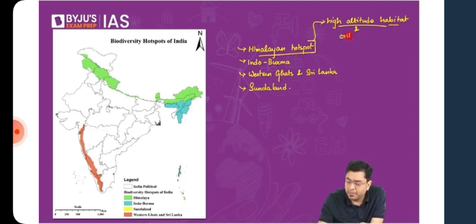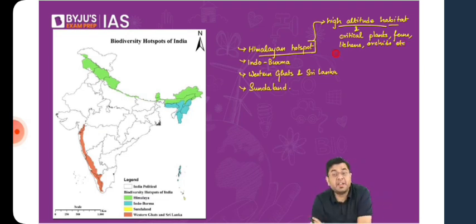Critical plants, ferns, then lichens, orchids, etc. Then when we consider the Indo-Burma hotspot, it is a densely forested ecosystem. So you have many of the species which migrate and come back within that particular ecosystem.